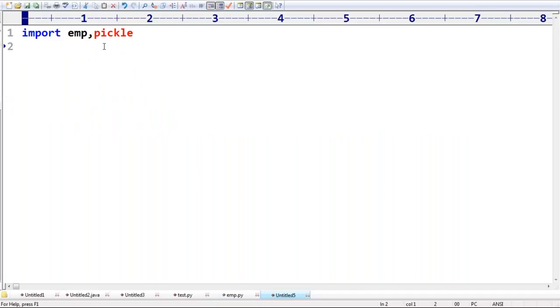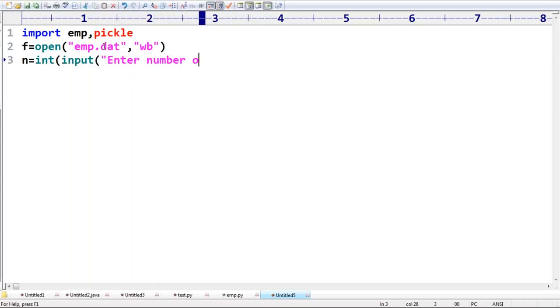Now, f is equal to open. What is the file name? emp.dat. Next, in which mode do I have to write? wb mode. I'm not using the with keyword, no problem, you can understand it very easily. n is equal to int of input, enter number of employees.